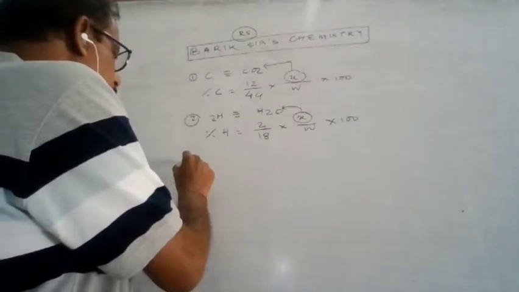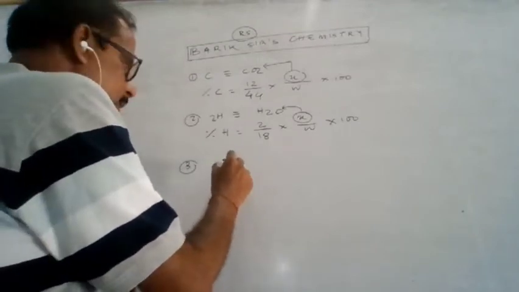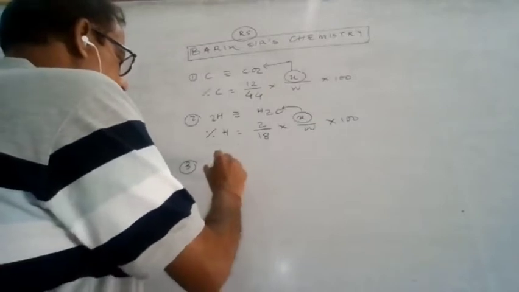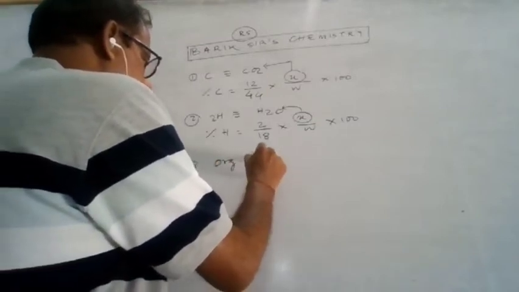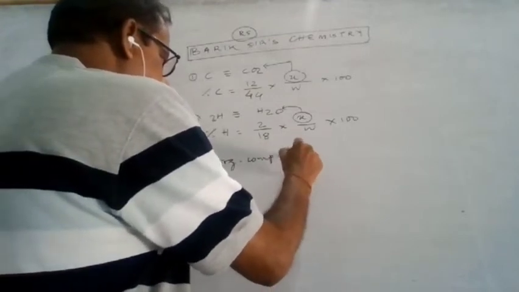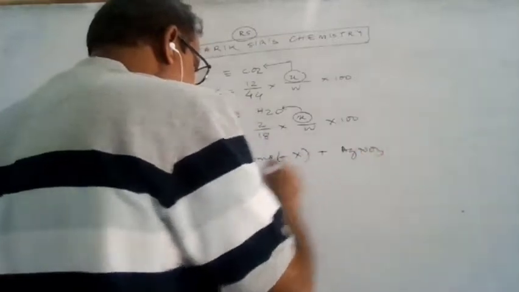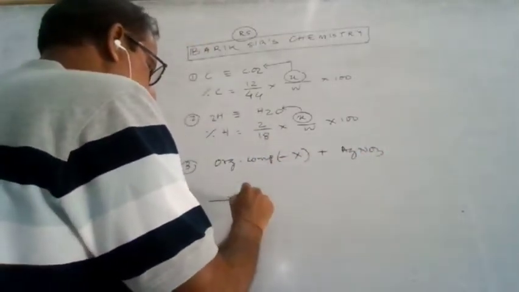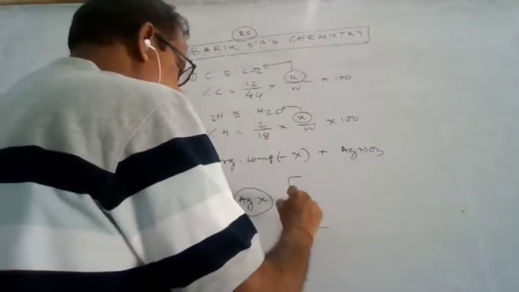For the estimation of halogen, we know the Lassaigne extract we have completed, the organic compound containing halogen. It is treated with silver nitrate. Then it is converted to an AgX precipitate.